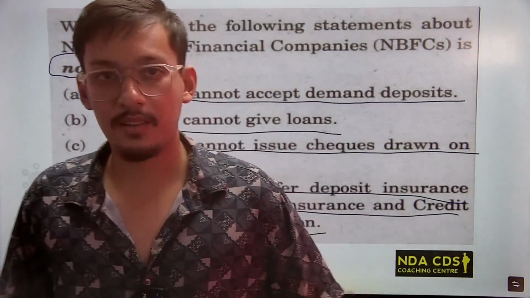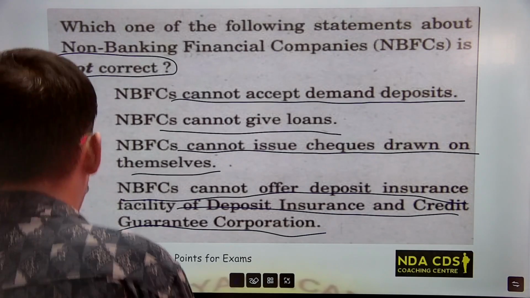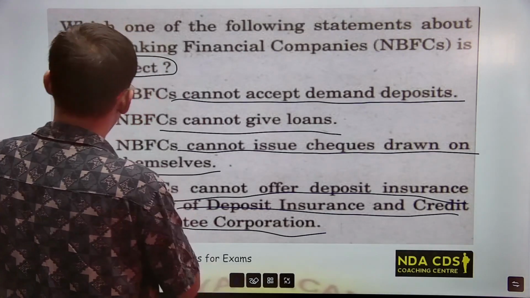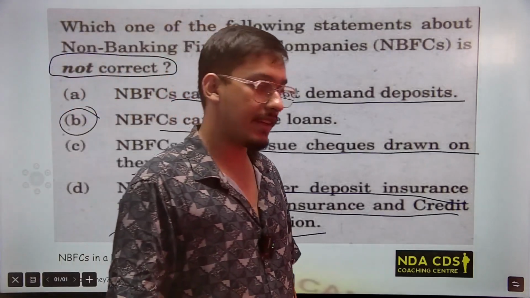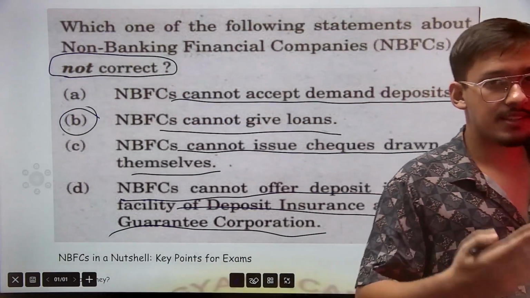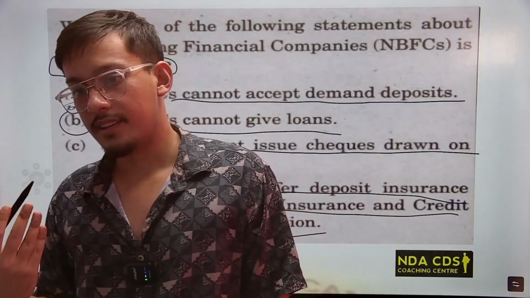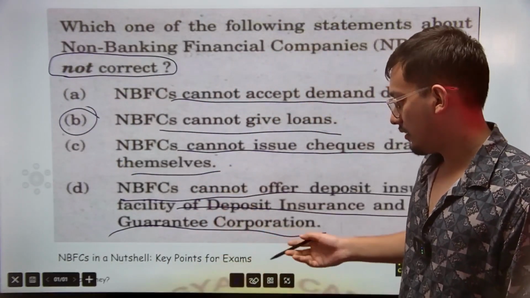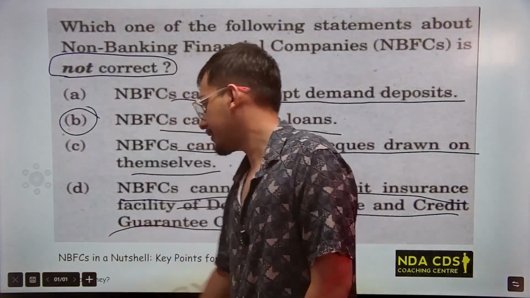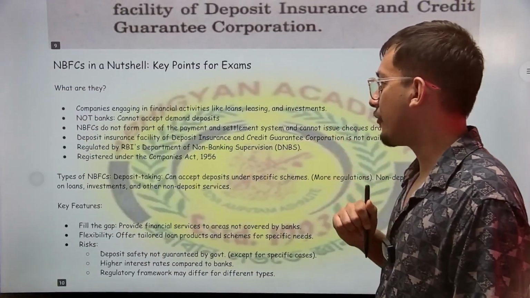Think about this answer. Non-banking finance companies. The answer here will be B. NBFC cannot give loans. They can take demand deposits. They can take money, but they cannot give out loans. Right. So here we have what is NBFC.